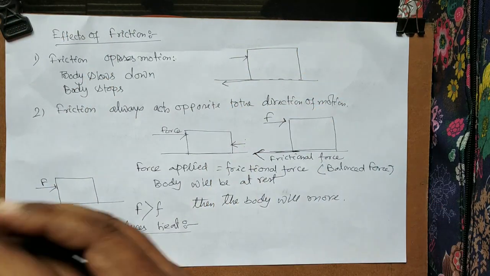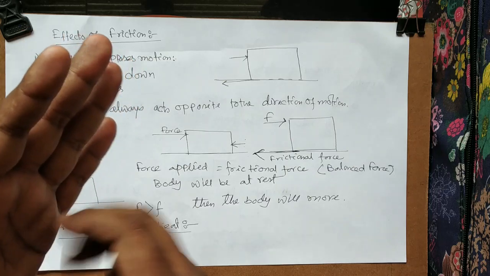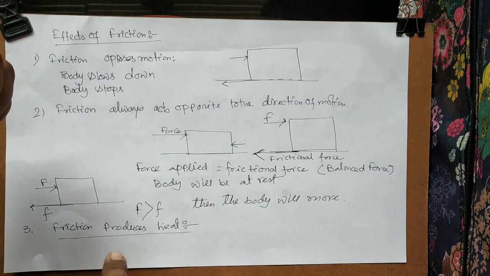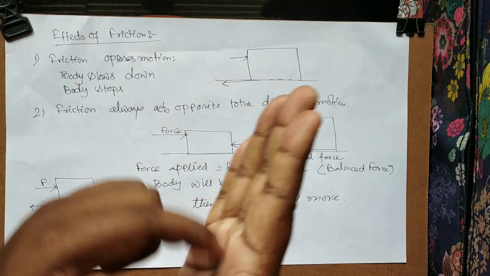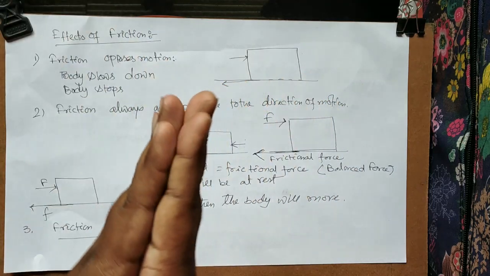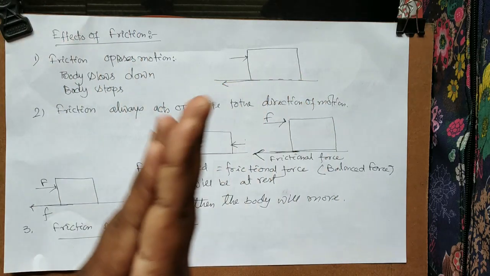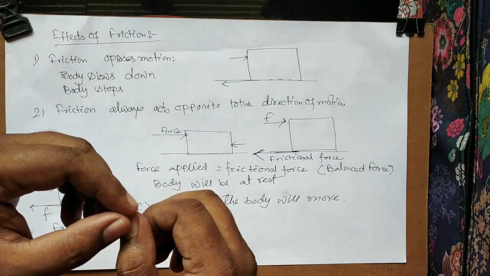Now the question comes, as it is hot, that means some heat energy is produced. So where has the heat come from? The heat has come due to friction. As your hand tries to move over this surface, the friction opposes the motion, and in that case this frictional force produces heat energy.